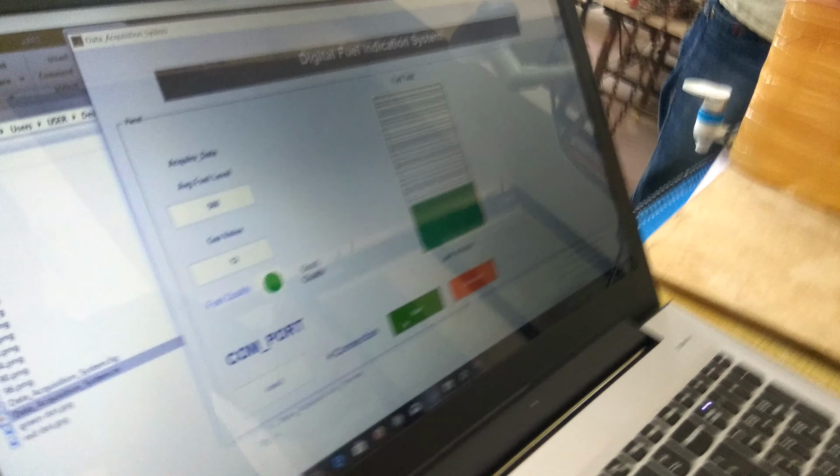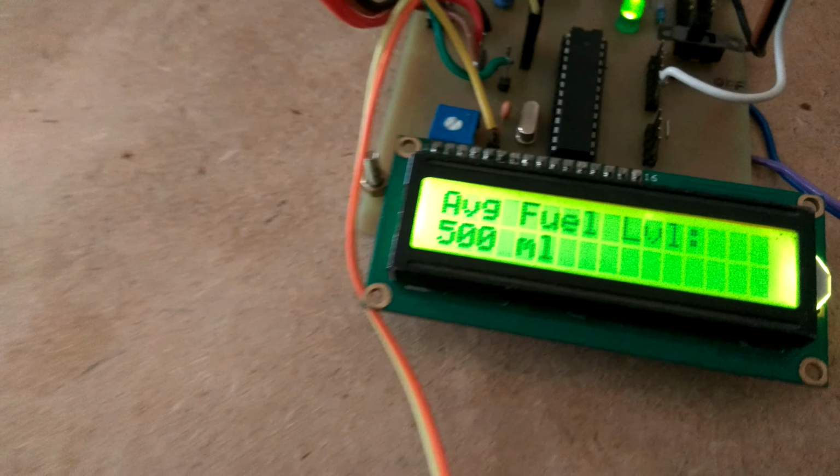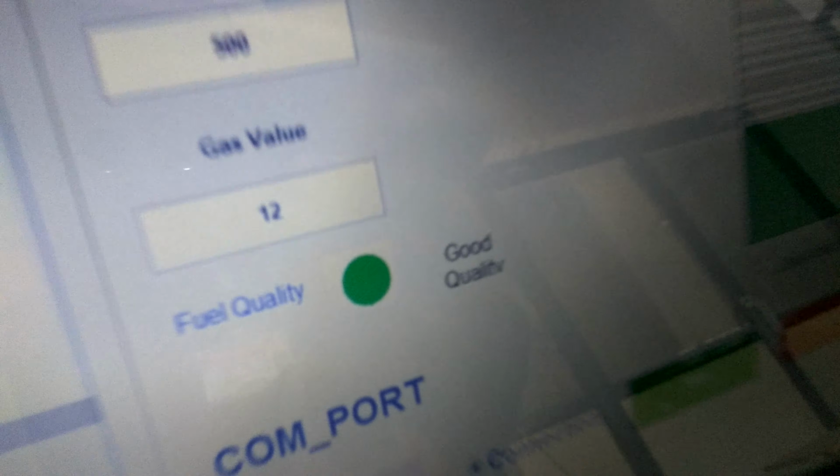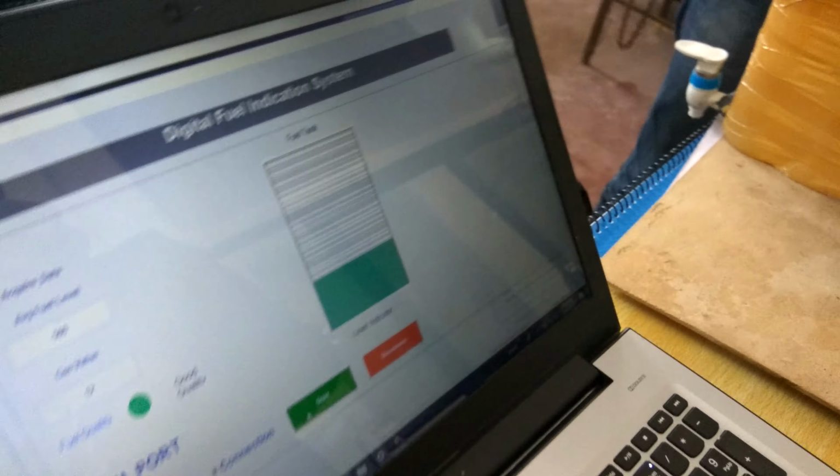So here it exactly shows the amount of fuel level as well as the ppm gas value of the fuel, and it will also demonstrate the quality. It demonstrates the fuel level present in the tank in a graphical manner.